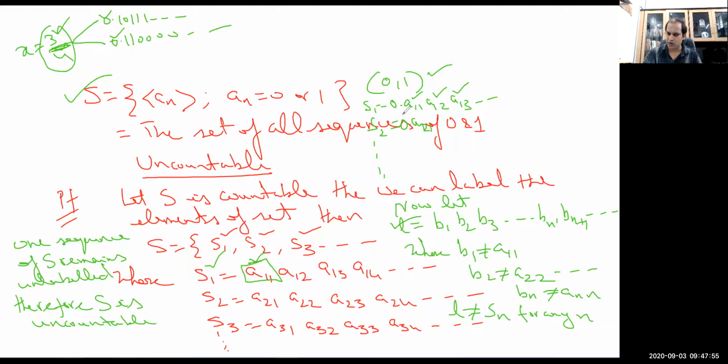This is an uncountable number of sequences of this type, because every sequence corresponds to a unique real number. So in this way, the open interval (0, 1) is also uncountable. The same logic works for this one. Also, one can express that R, the set of reals, is also uncountable using the same logic.